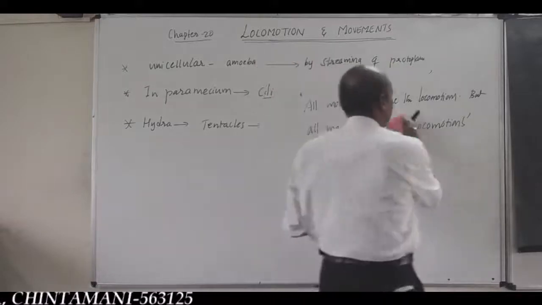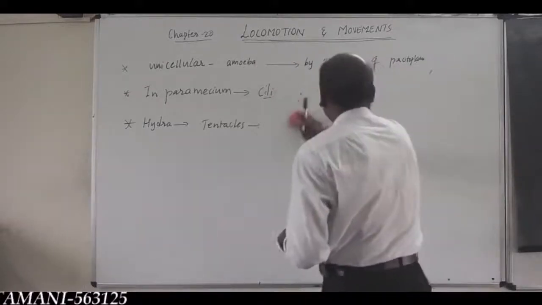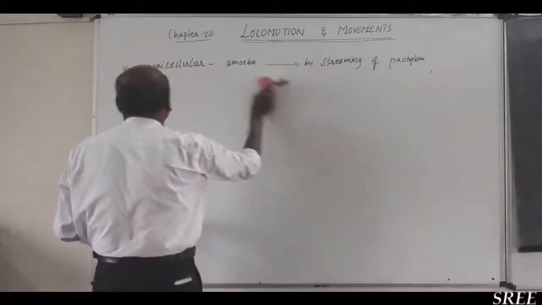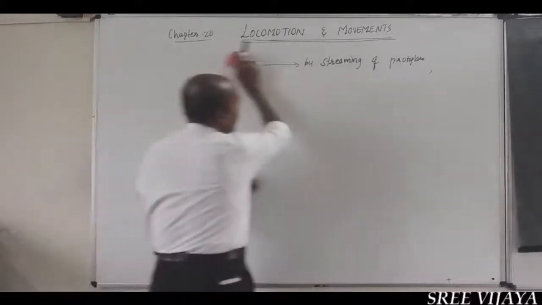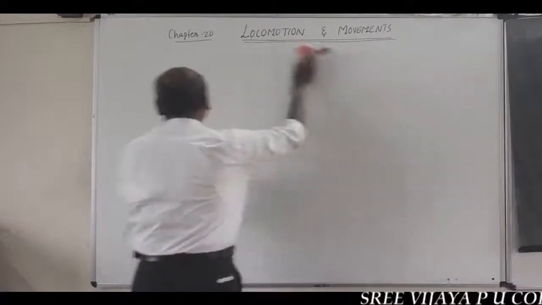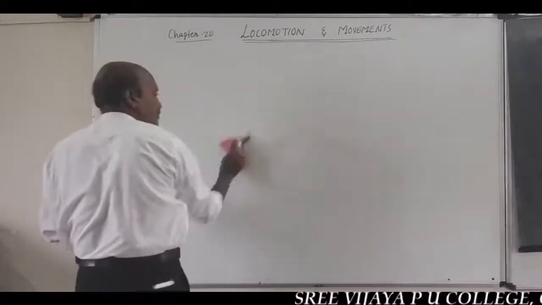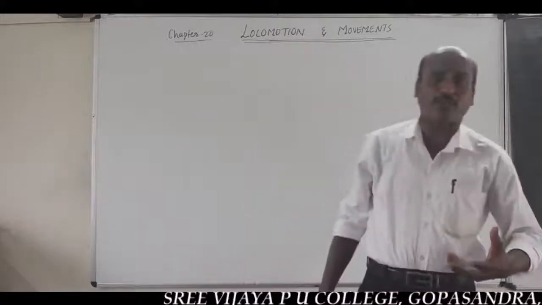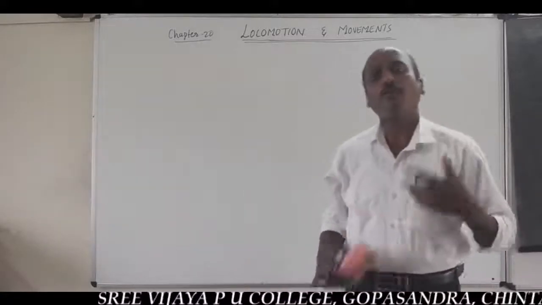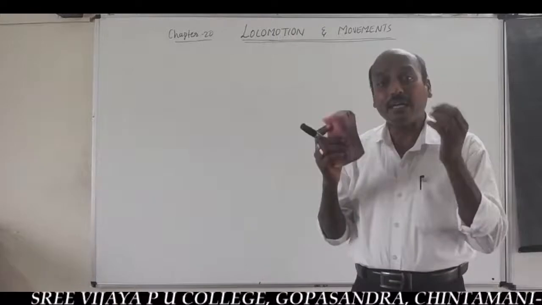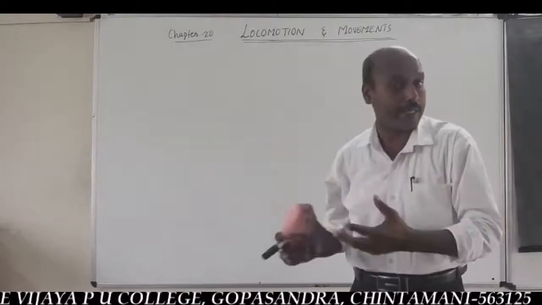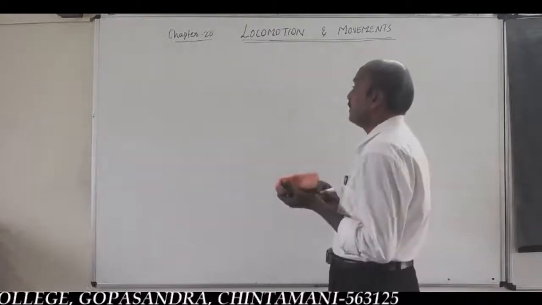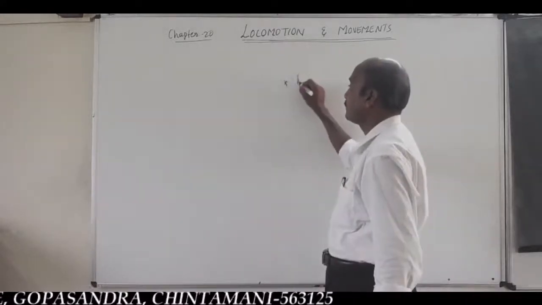The methods of locomotion and movements in animals should be varied, should be different, depending upon the nature of habitat.